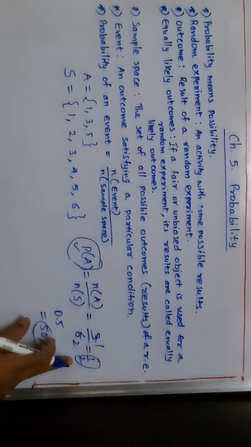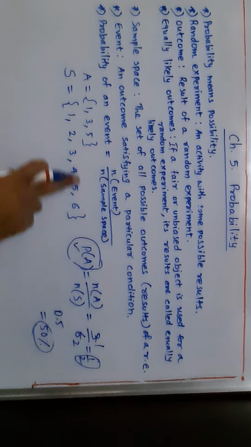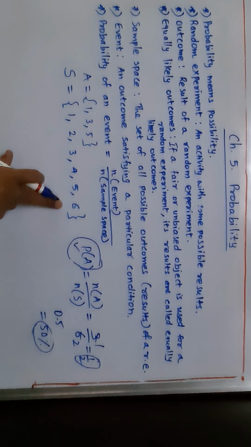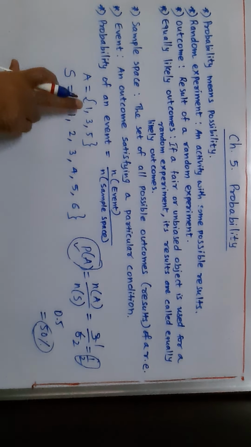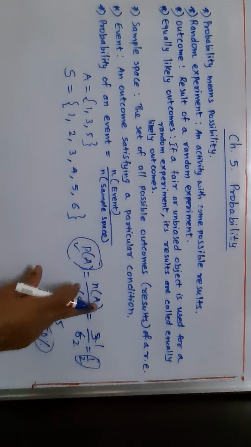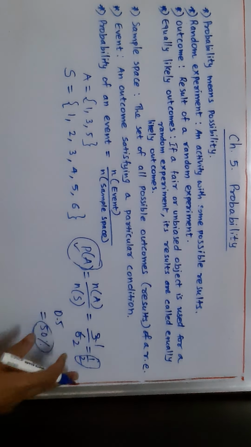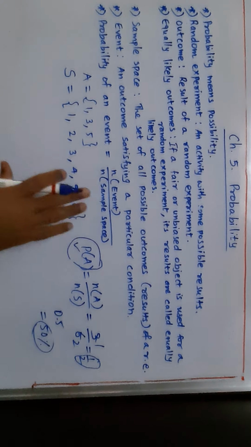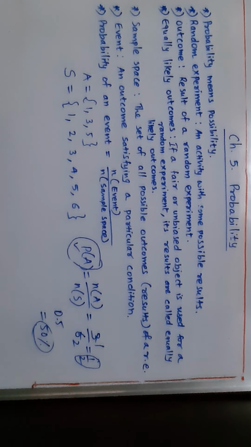How 1 upon 2? Like 3 odd numbers can occur out of these 6 numbers. So there are 3 elements in set A, and there are 6 elements in the sample space S. Okay, so n of A upon n of S, 3 by 6, that is 1 upon 2. So this is the summary of the entire chapter I gave you right now.